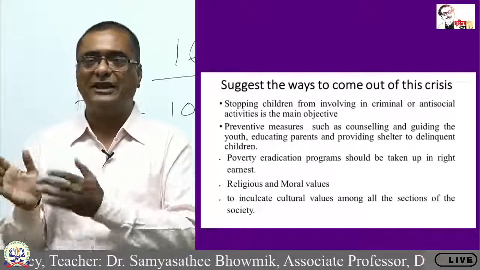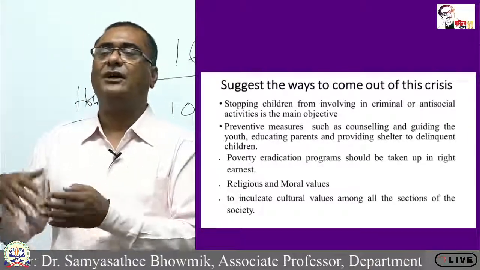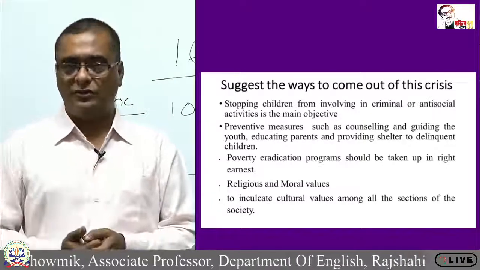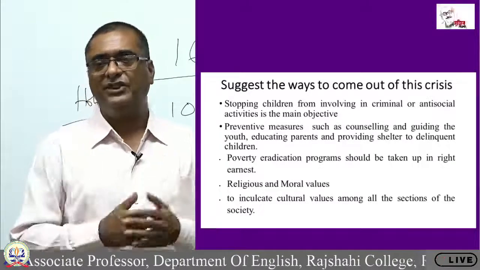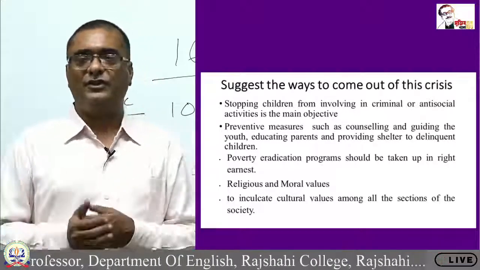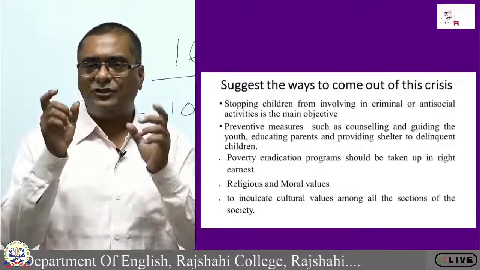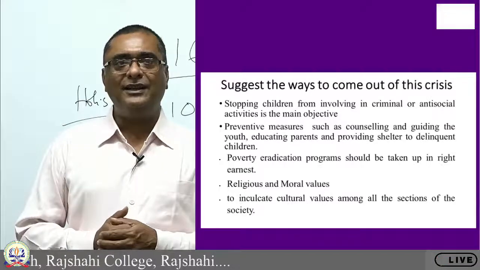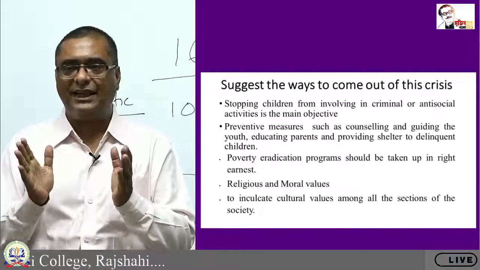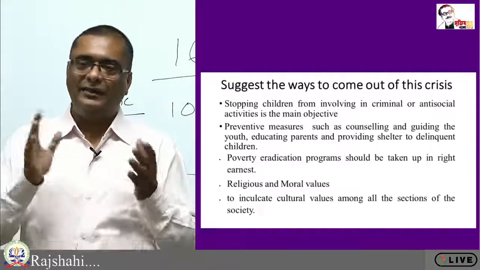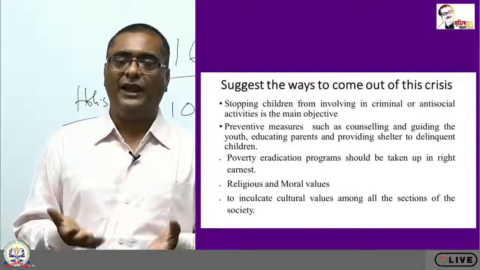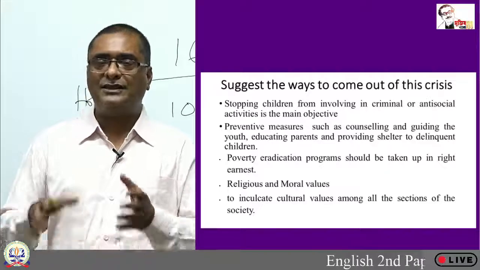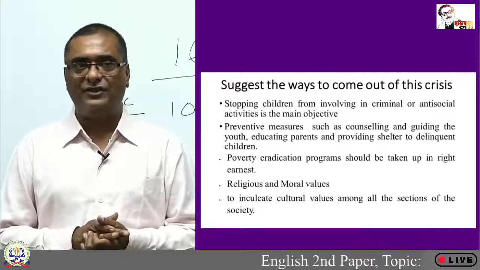Once the child becomes delinquent, we can send the child to the rehabilitation center. But that is the last resort. If we can save the children early, if we can protect the children from becoming delinquents, that should be our objective. How can we do that? Educating parents and providing shelter to delinquent children. So we must take some precautionary steps, and even if our effort fails, then we must give some counseling and guidelines to the delinquent children.